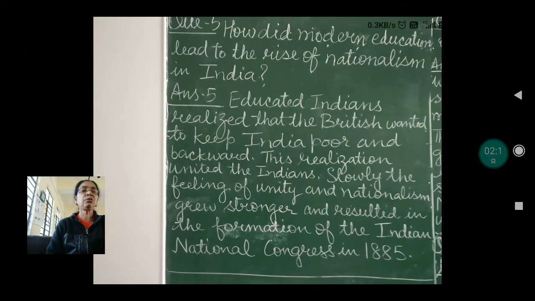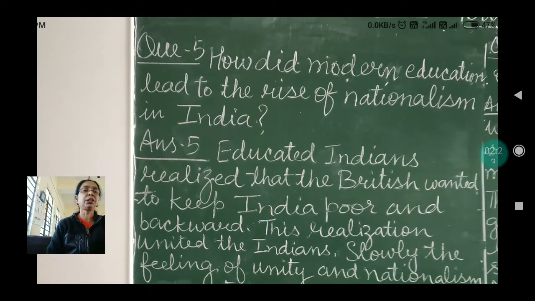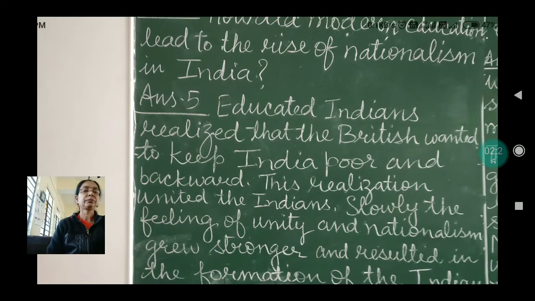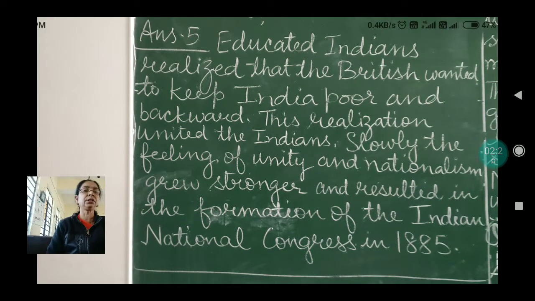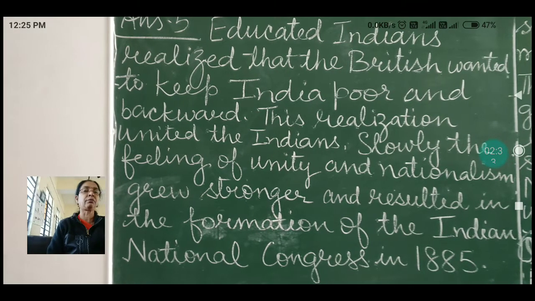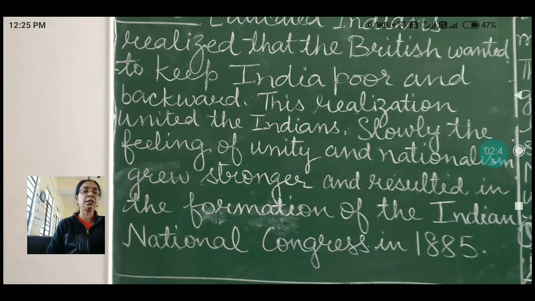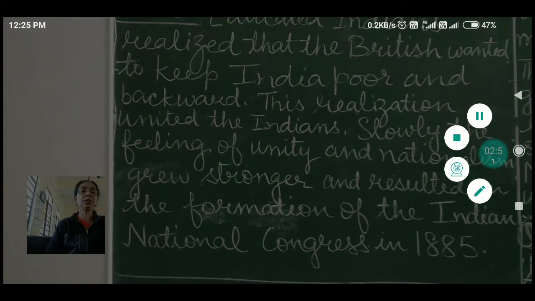Now, fifth question, how did modern education lead to the rise of nationalism in India? Answer number 5, educated Indians realized that the British wanted to keep India poor and backward. This realization united the Indians. Slowly, the feeling of unity and nationalism grew stronger and resulted in the formation of the Indian National Congress in 1885. So children, write neatly these question answers in your social studies copy.